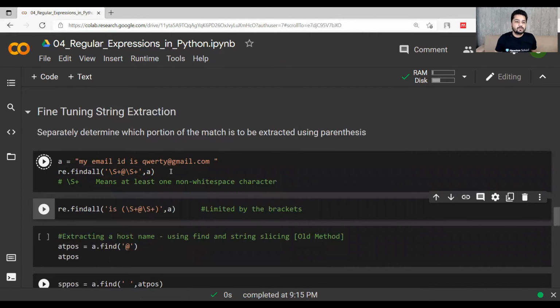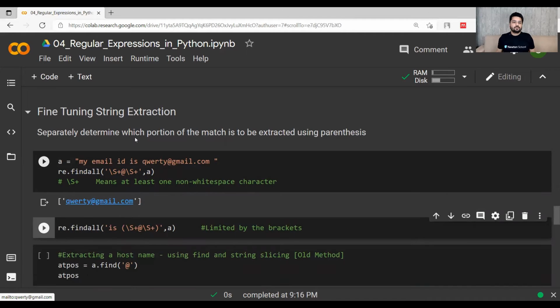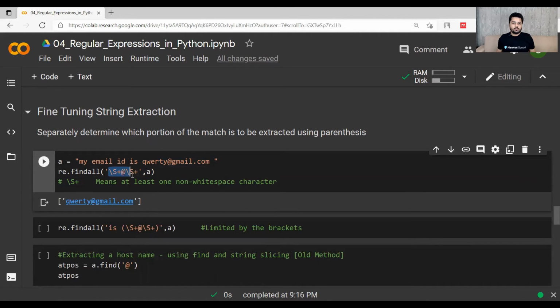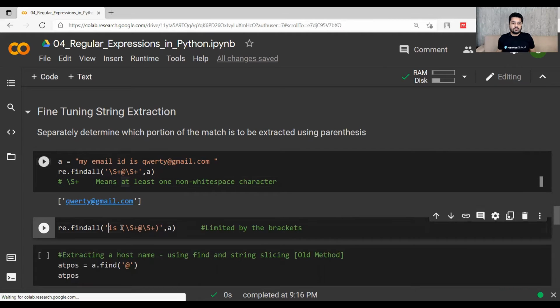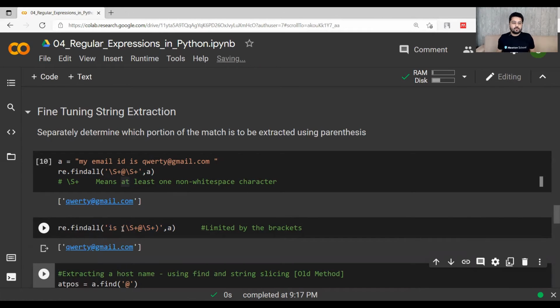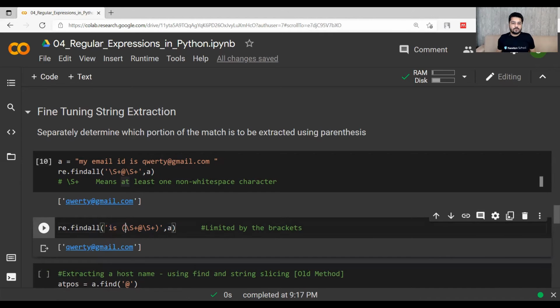So if I print it, this email ID is being printed out of this text. If I do this, I will get this output, where \S+ means at least one non-space character, and it stops at the spaces on the right and left hand side. If I use re.findall, we are stopped at the brackets. So if I print this now, again the output will be qwerty@gmail.com. Even if we have written "from" here, these brackets will come into action and it will stop between this.